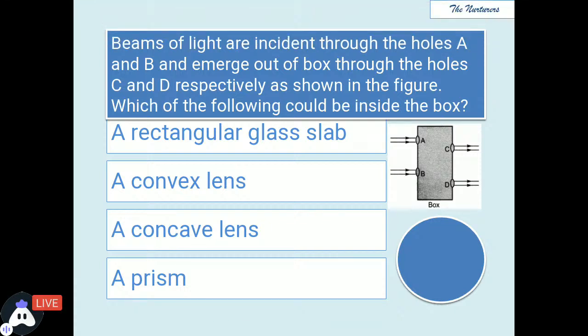Beams of light are incident through the holes. Now you can see there are two holes A and B, and the beams of light are incident on them, and they emerge out of the box through the holes C and D. So the light rays are coming out from C and D holes and they are moving in from A and B, as you can see in the figure. Which of the following could be placed inside the box? Now you need to tell, as per your understanding, which among the four would be inside the box: a rectangular glass slab, a convex lens, a concave lens, or a prism.